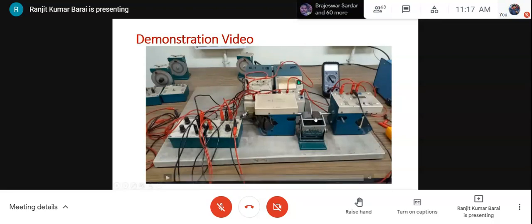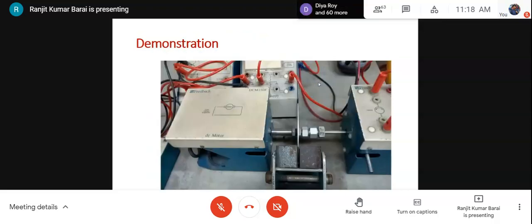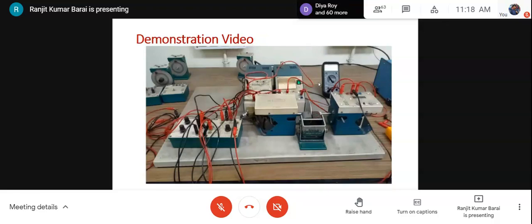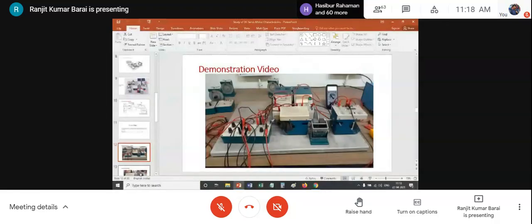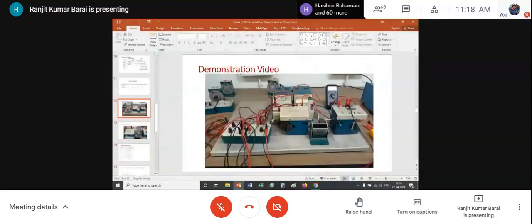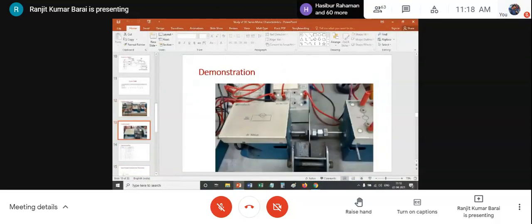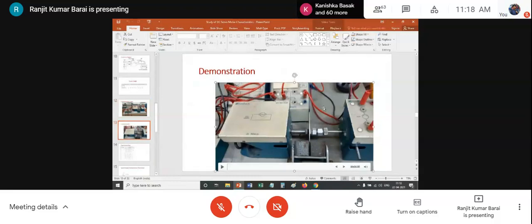When we reduce the load, what will happen? The motor speed will go up and the armature current will also get reduced. I can show you some experimental data that I had in the repository of our laboratory archive. This is the experiment actually. So let me show this video of the experiment.